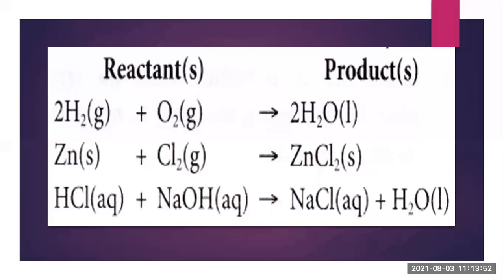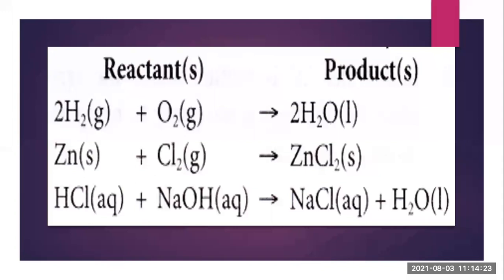That means you will get H2, but not hydrogen alone, and O2, but not oxygen alone. Why? Because they are not present in the free state; they are present in the combined state. So in a chemical reaction, we always write them in combined form. So here you can see H2 and O2, both gaseous, combine to form a water molecule in liquid state.